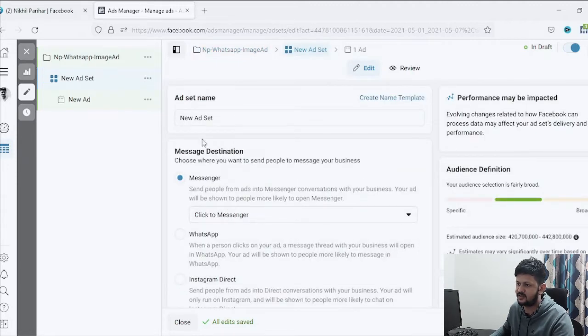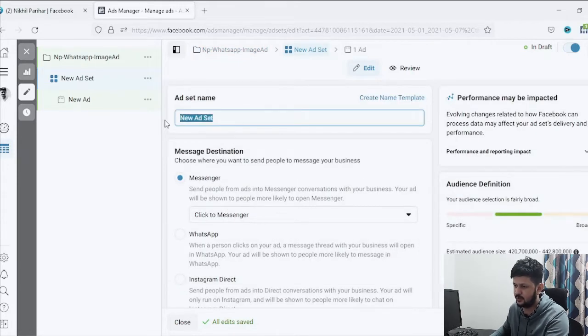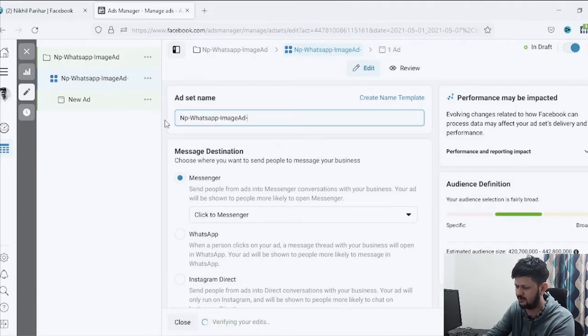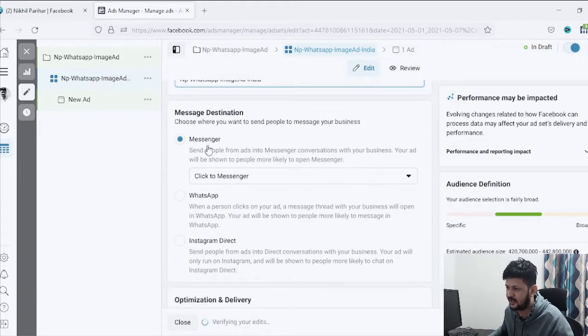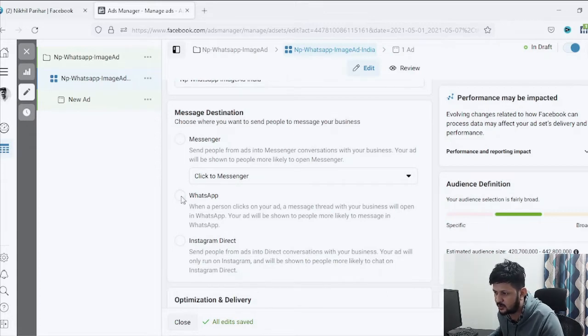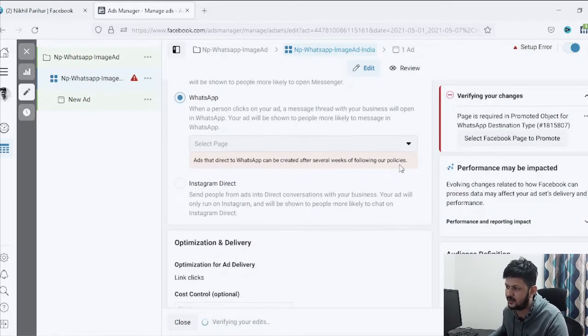Okay, so once I'm here, I just need to give the ad set a name. So I'll just give the same name with probably, if I'm just promoting in India, I'll just write India here. Then it gives me message destination, so it's asking me whether you want to choose Messenger, WhatsApp or Instagram Direct. So in this case we want to go with WhatsApp because we are running WhatsApp ads obviously. So we'll click on WhatsApp and then we'll select the page.